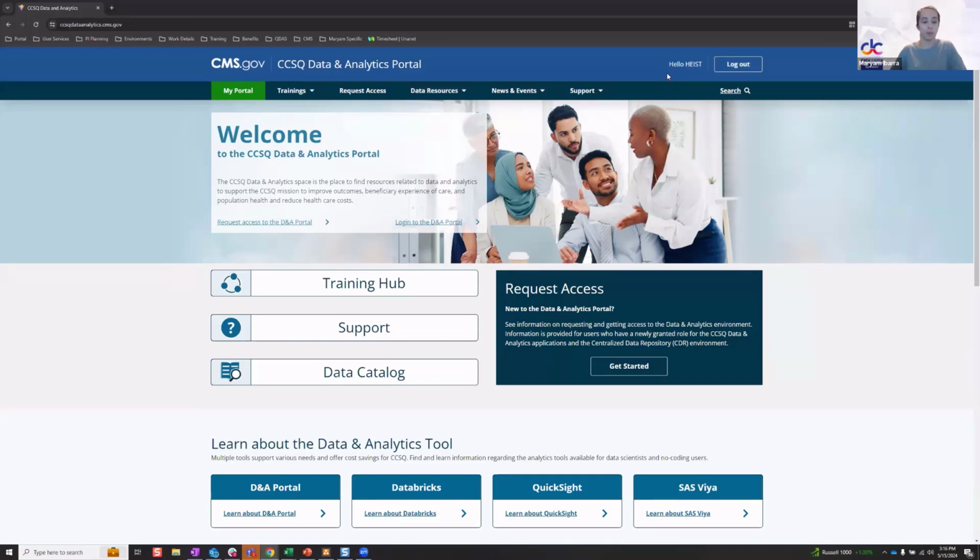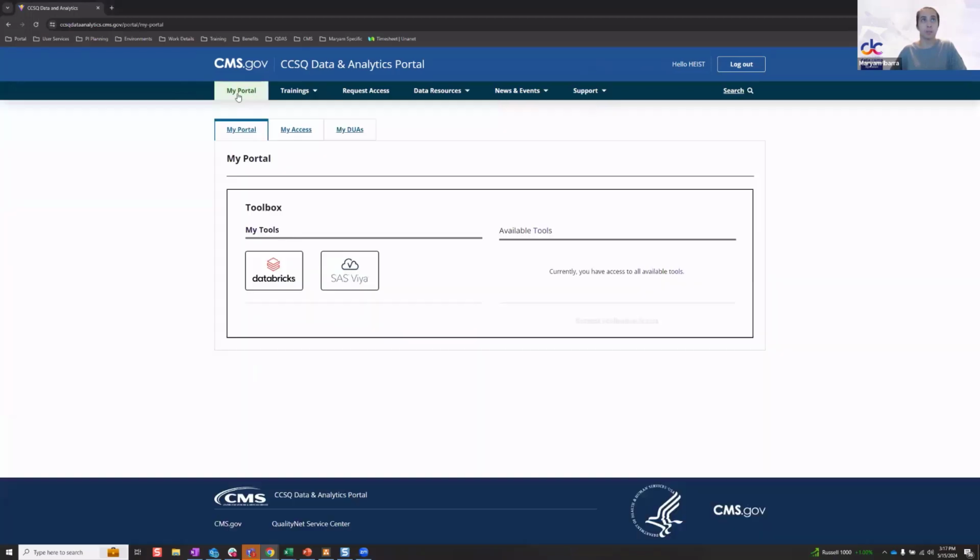You would log in with your CMS credentials to access the authenticated side. This will update to say My Portal and display with a green color for you to navigate over to that side. But from either side, with that single URL, you can access both the public and the authenticated portal.